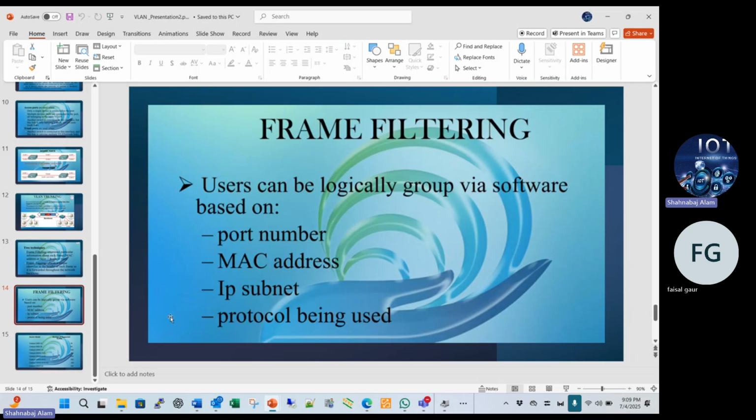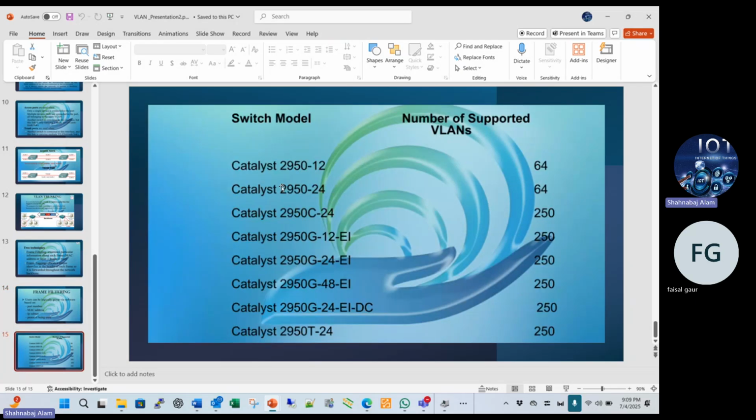So you see frame filtering, and we also see here how many VLANs we can configure on which switch. Suppose that we have a Catalyst 2950 series.